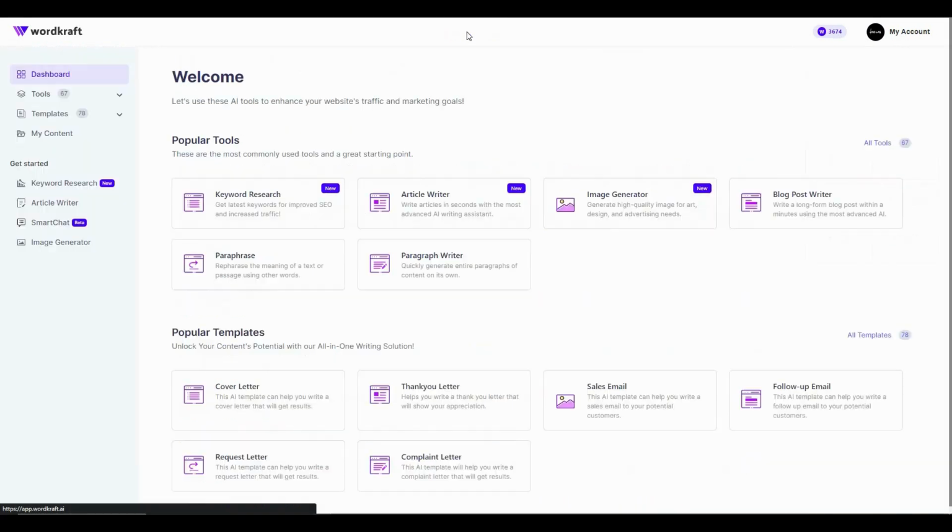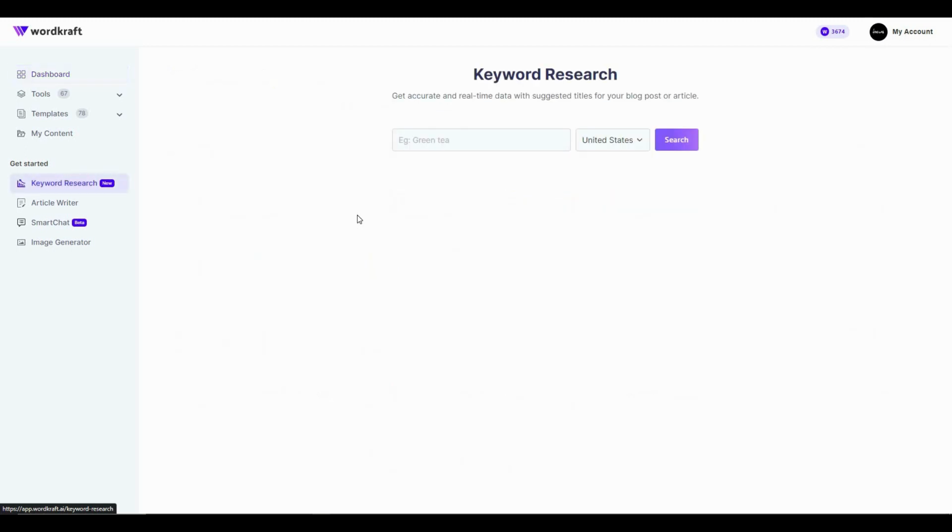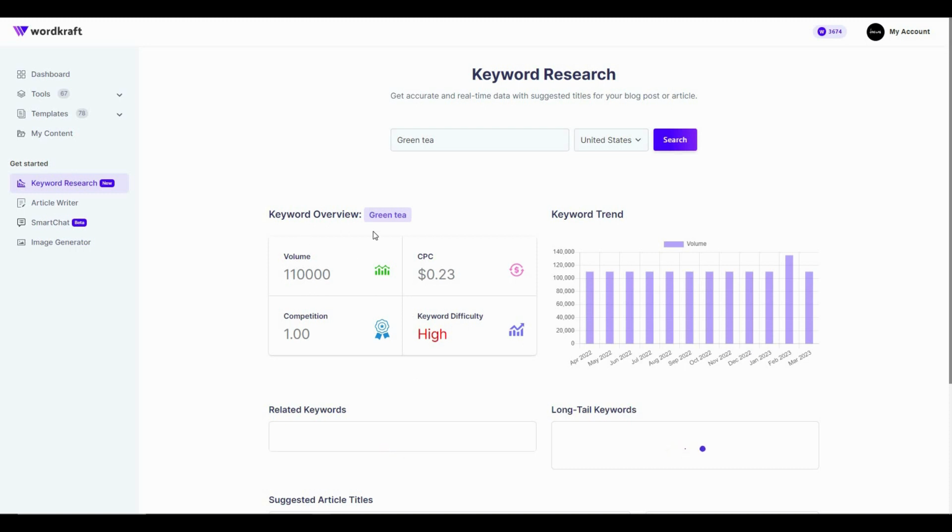So let's go back to the dashboard, and then there are some other features that I still have not showed you. So let's select this keyword research. This is again one of the best features of Wordkraft. You can perform keyword research of a keyword directly from here. For example, your keyword is green tea. So type your keyword and then select the country and then click on search, and as you can see, you will get the keyword overview.